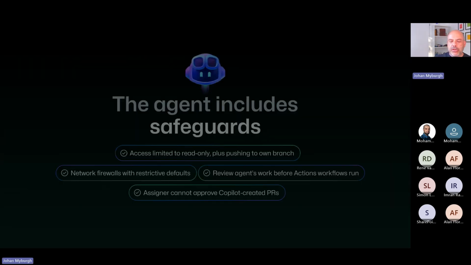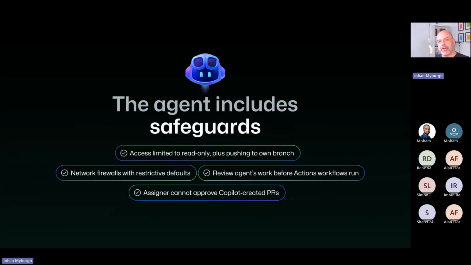It also safeguards quite extensively, right? It's limited to read only. It can only push to its own branch. There's no way that it can push to any of your other branches. So it will create a branch and it will push to that branch. That's its boundary. We also don't allow it to just communicate out everywhere.